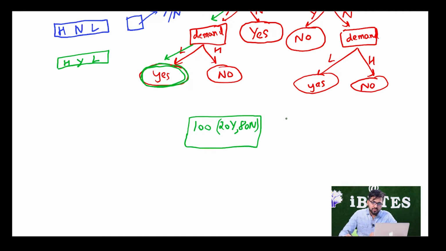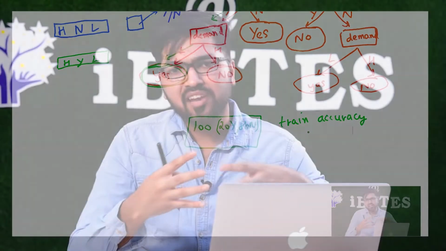If at this point I have to calculate training accuracy, what would that be? What do we mean by training accuracy? That of all the 100 people whose training data I have, if those people ask me whether I will get a loan or not, I will be predicting no for all of them, because the only information right now I have is that out of 100, 80 people do not get the loan. That is, the bank does not give the loan very easily. So I am just going to say no to everyone who visits me.